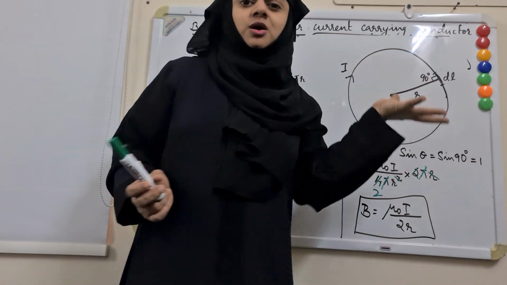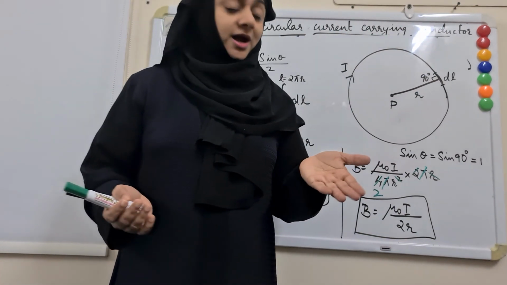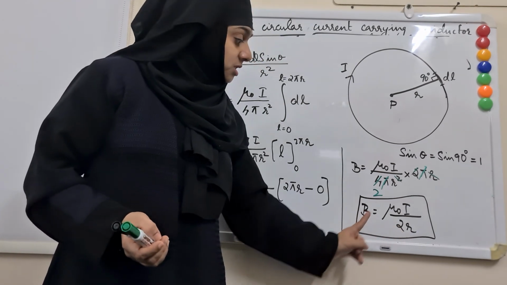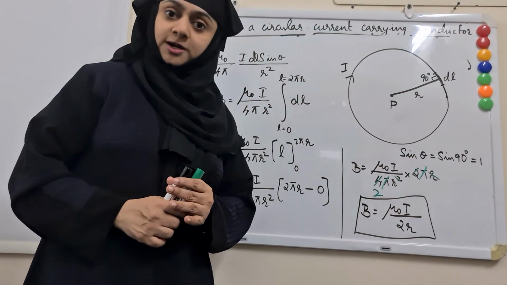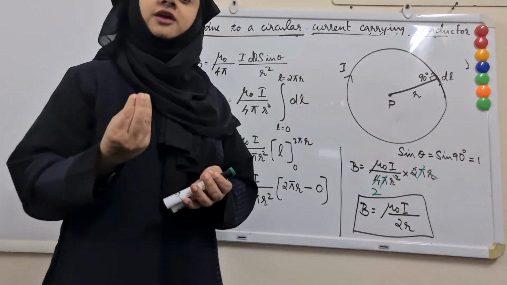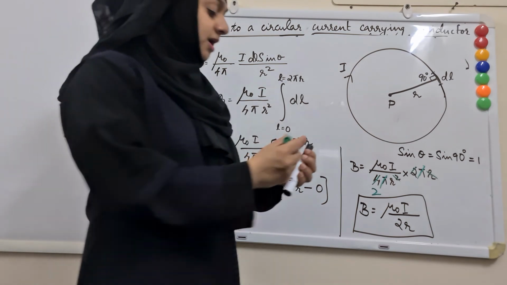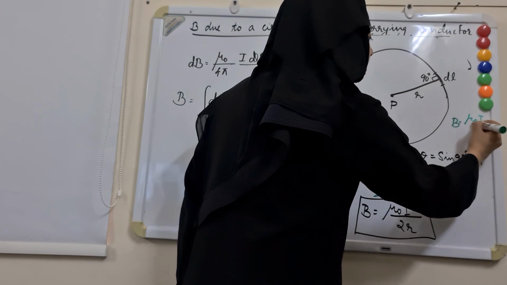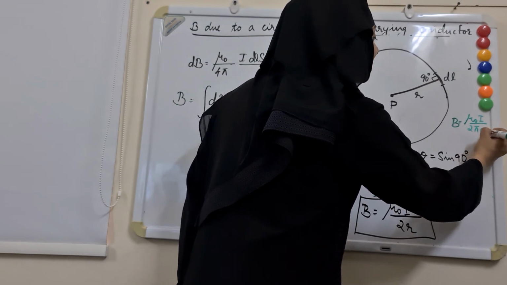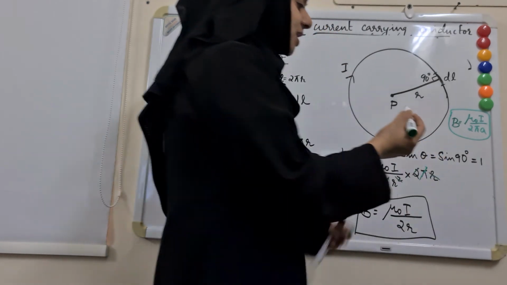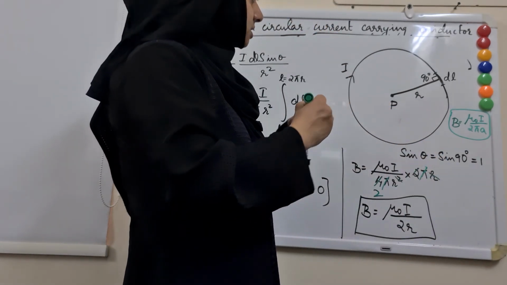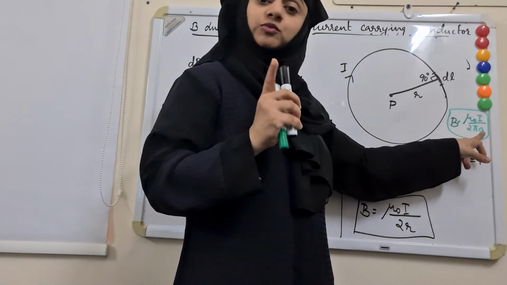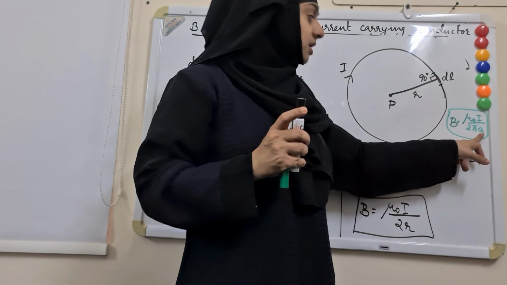Usually for circular objects we use the value pi. See, in this expression you cannot see pi in the denominator. So B is equal to mu naught I by 2r. But previously we derived an expression for a straight wire and the expression was B is equal to mu naught I divided by 2 pi a. So in this case pi appears not where it is circular but where it is straight. And a is the distance of the point which we are considering from the conducting wire.